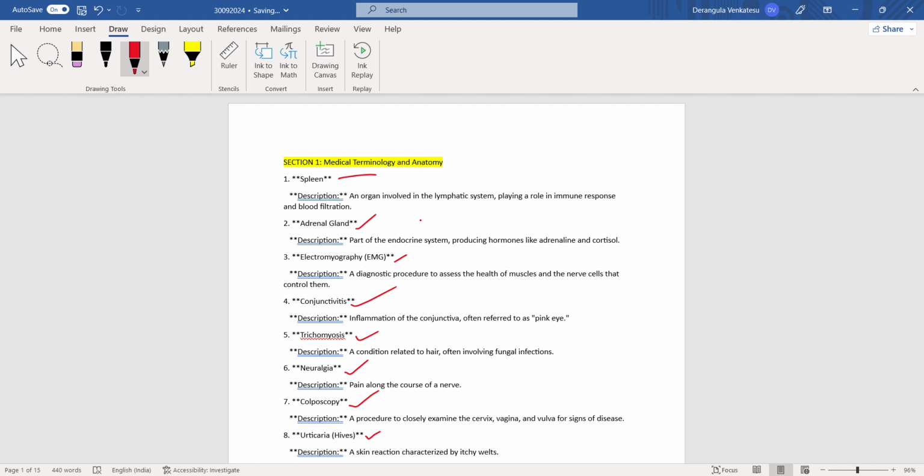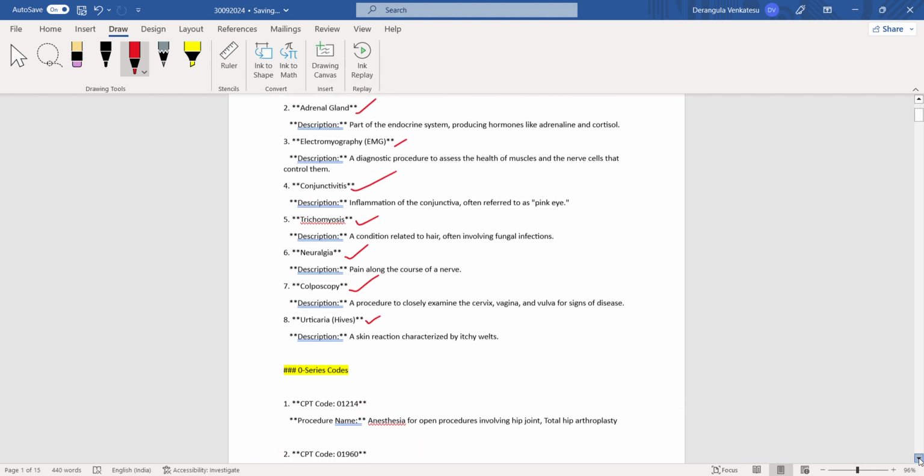Okay, spleen belongs to the lymphatic system, adrenal gland belongs to the endocrine system, and electromyography, they are going to check the health of the muscles. Conjunctivitis is inflammation of the conjunctiva, trichomycosis is a condition related to hair, and neuralgia is pain along the course of the nerve. Colposcopy is a procedure to closely examine the cervix, vagina, and vulva for signs of disease. Urticaria is a skin reaction characterized by itchy welts, also known as hives. Okay, these questions they have asked in the exam.